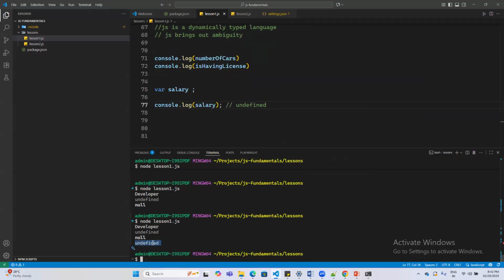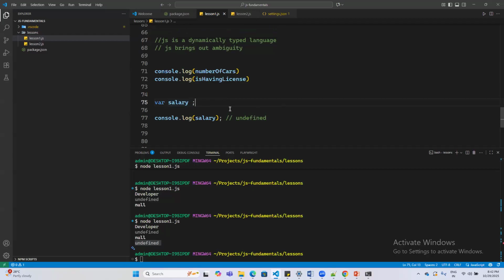So basically, it is an inbuilt type. It says undefined, because when I do not assign any value to this variable salary, it automatically becomes of type undefined. That means I haven't defined what my salary is. So this is an inbuilt type.